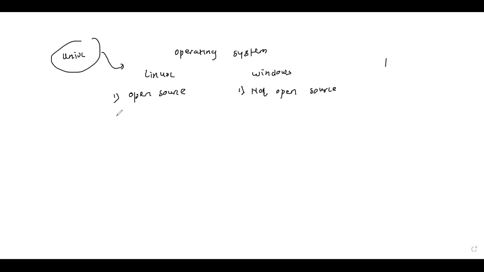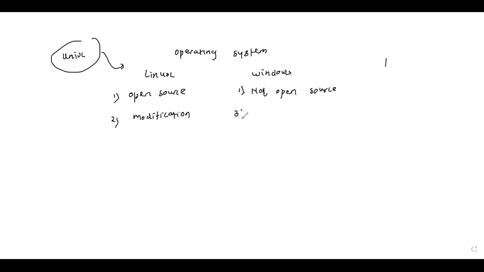Now, what is the second advantage? We can modify it as per our convenience. By that modification you can have your own Linux, your own operating system. The code is available for free, so you can access the code, modify it, and generate a new operating system.